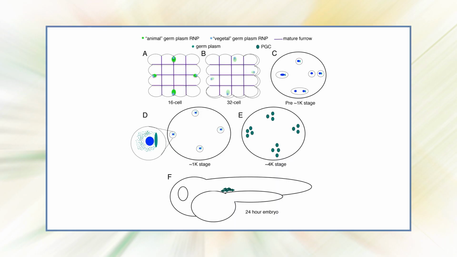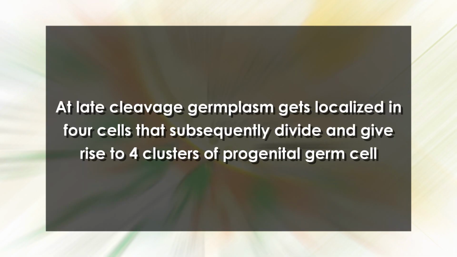The germ plasm of zebrafish is composed of granules, mitochondria, and mRNA that are localized in the cleavage furrow of the early dividing egg. At late cleavage, the germ plasm gets localized in 4 cells that subsequently divide and give rise to 4 clusters of progenitor germ cells.